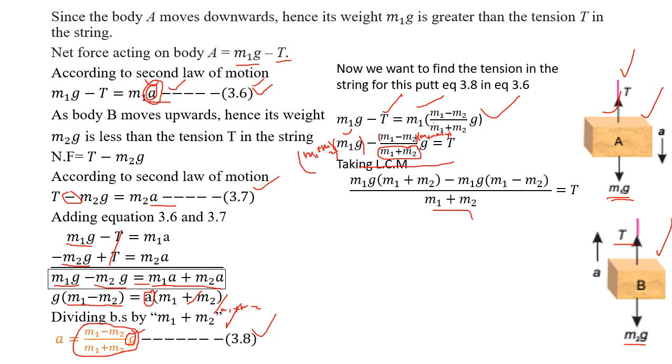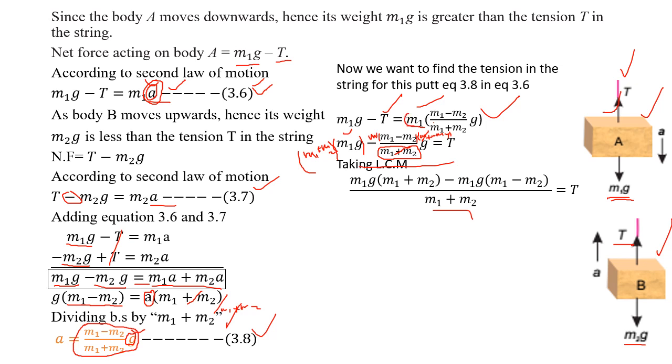Now this m1 plus m2 and this m1 plus m2 will be cancelled, so this term will be left with m1 minus m2 into g, right? m1 minus m2, and there is also a single m1 over here.